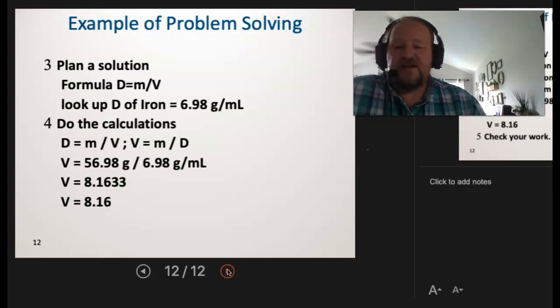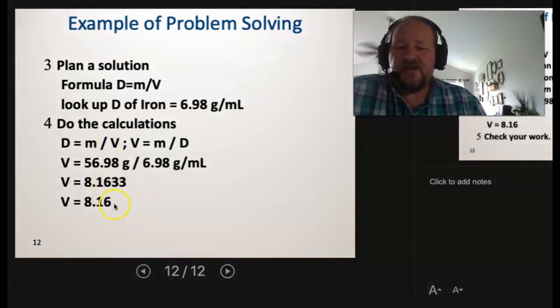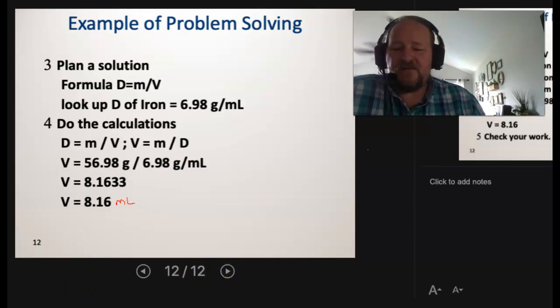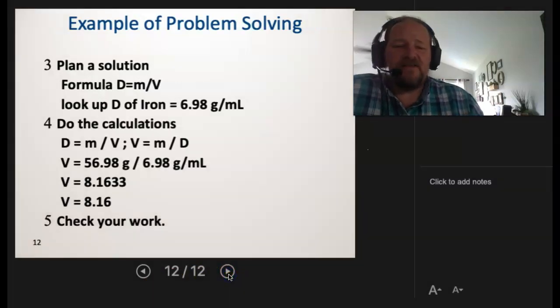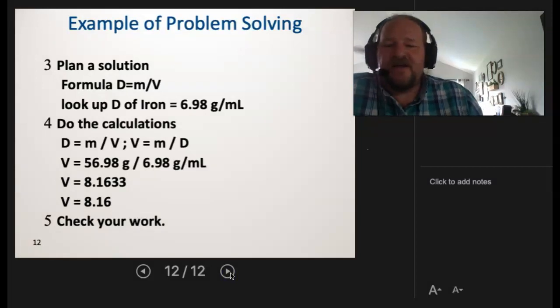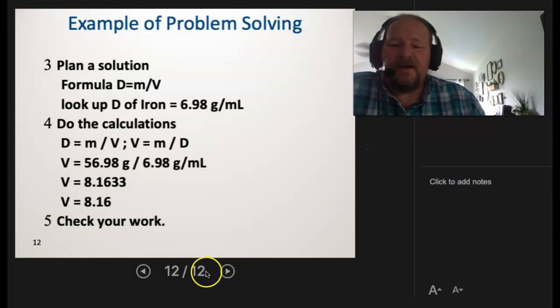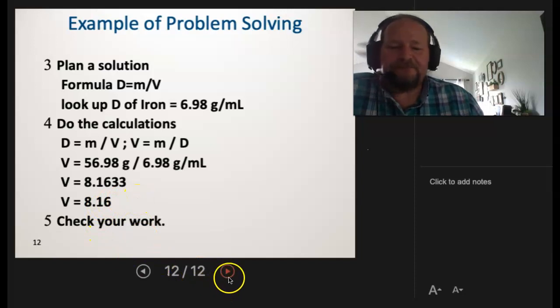And of course, this was left out, bad Mr. Caro, but this should be 8.16 milliliters. Right? At this point, we want to check our work and see if we got the right answer. And of course, yes, I can tell you it is the correct answer, 8.16 milliliters, right?